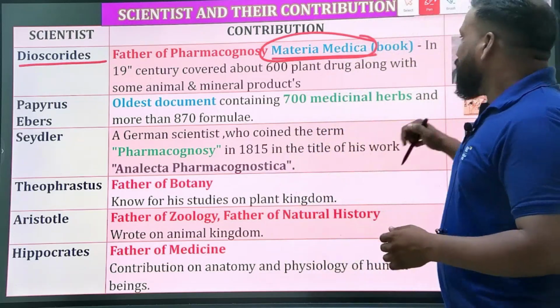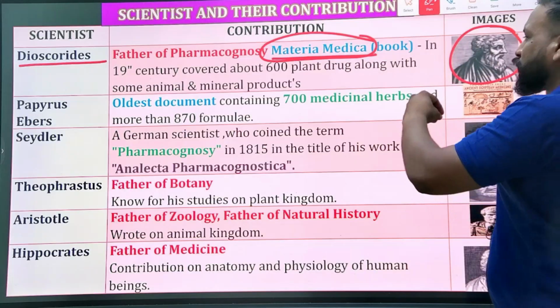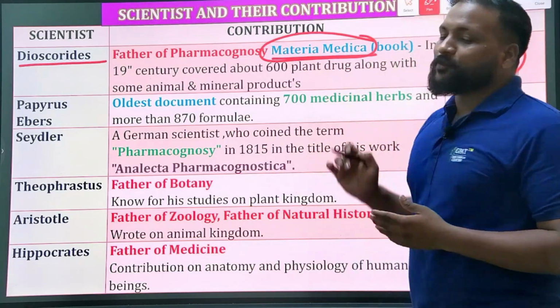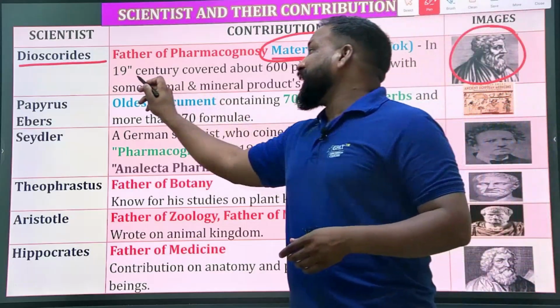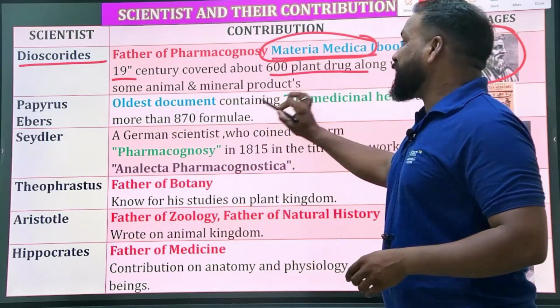But he is the father, Dioscorides, who wrote the book Materia Medica. From that only our pharmacognosy has been developed. In that book, in the 1st century, he covered about 600 plant drugs along with some animal and mineral products.